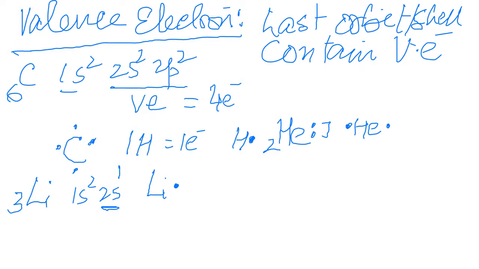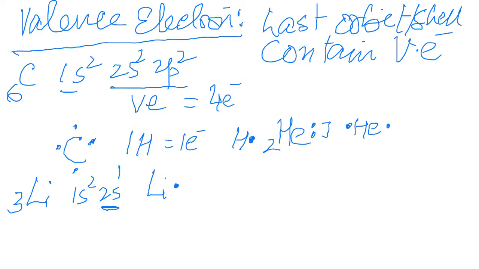The valence electron you can always decide on the basis of the group. As I told you in the beginning, the charge also depends on the group, oxidation number depends on the group, and valence electron also depends on the group. Group 1, 1 valence electron in the last. Group 2, 2 valence electrons in the last. Group 3, 3 valence electrons in the last. Group 4, 4, 5, like this. After 4, the valence electron count also changes.